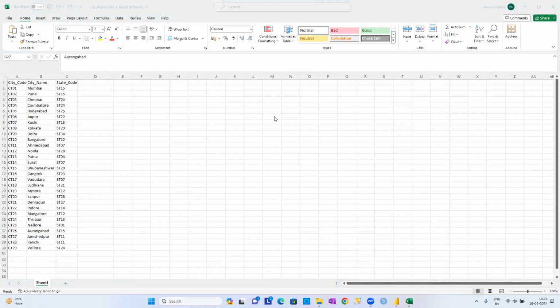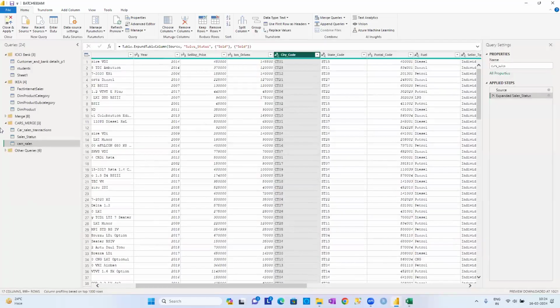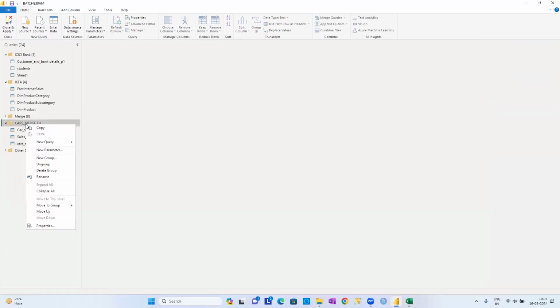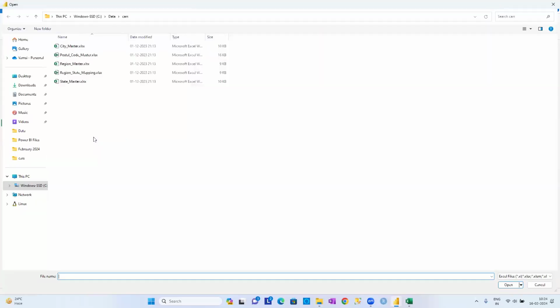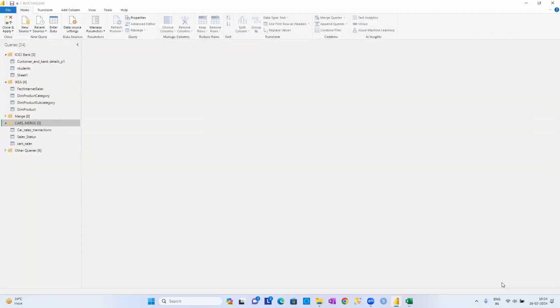So we want to match up this particular data. Then what you have to do is import another data set. I am importing the Excel workbook, guys. It is the ctmaster XLSX file. The ctmaster.xlsx file, I am going to import it, guys.